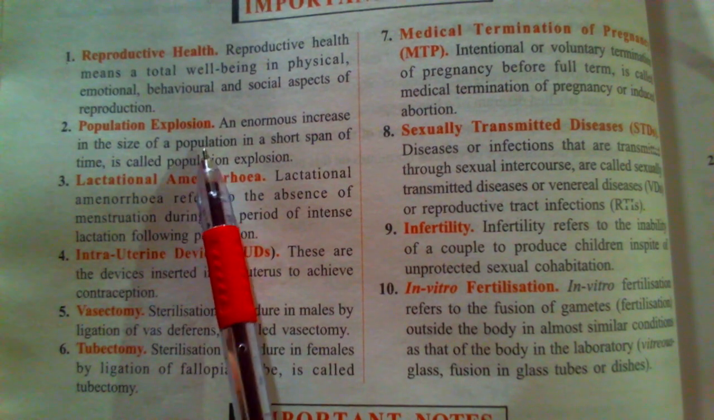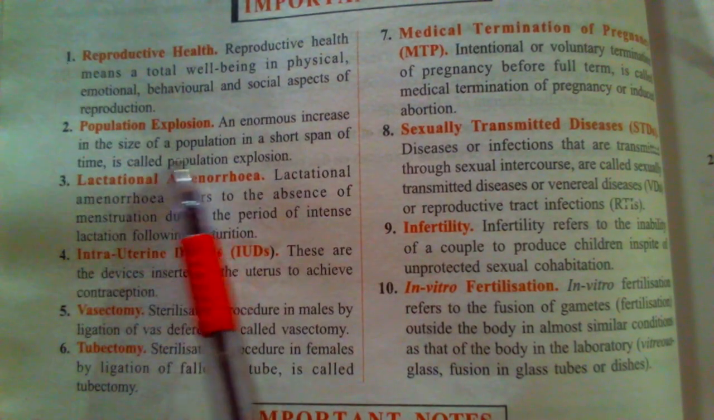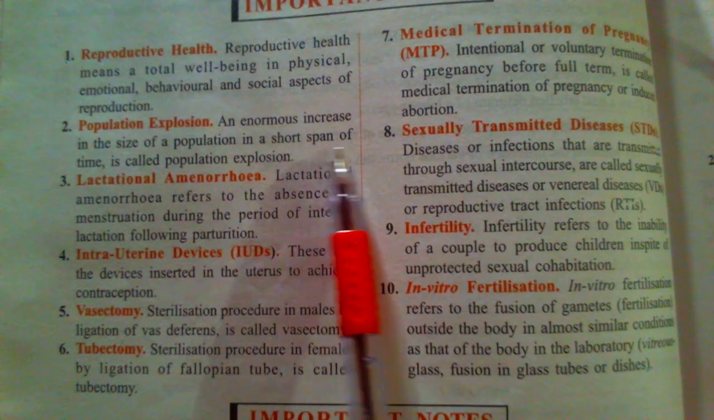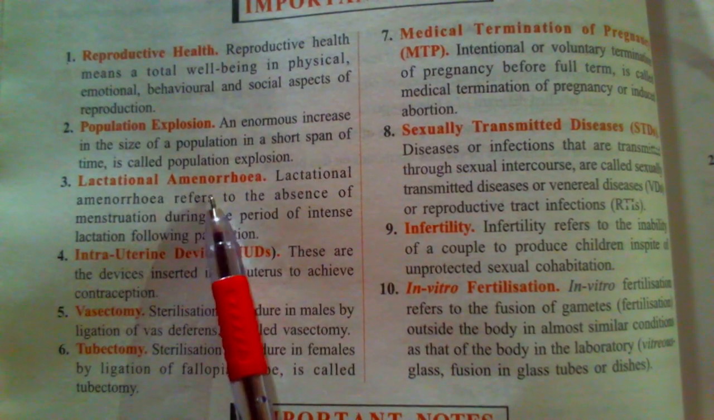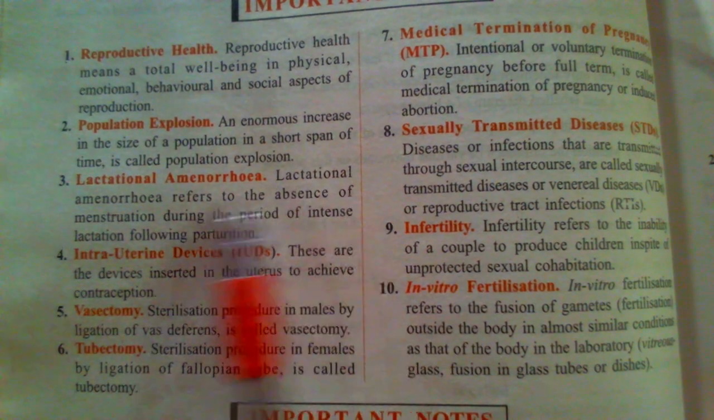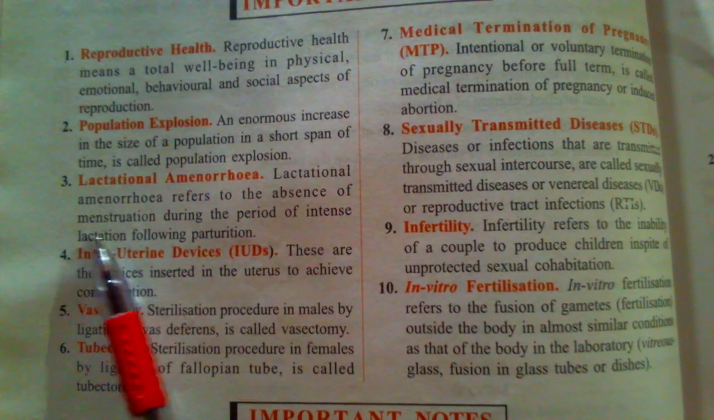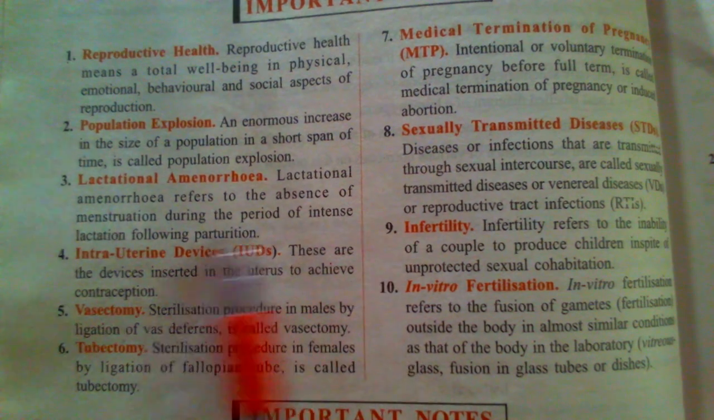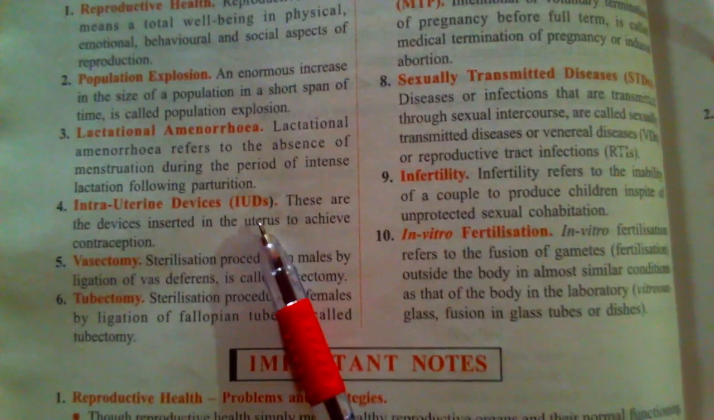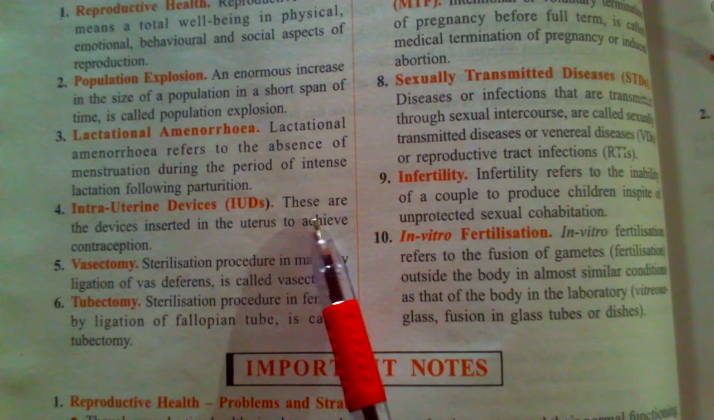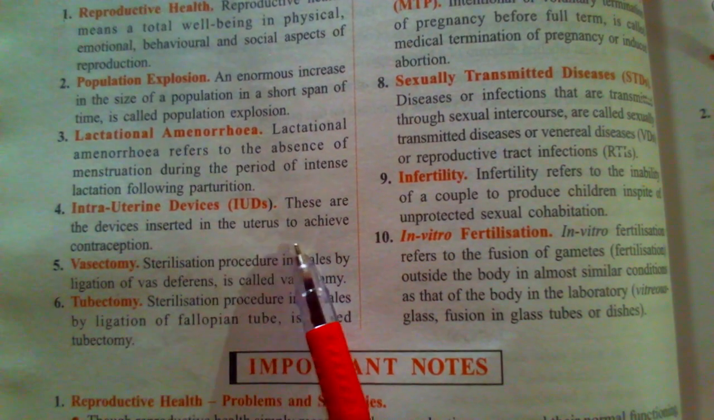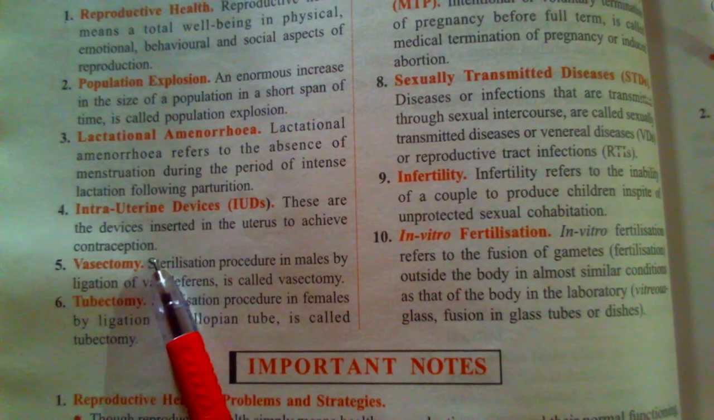Population explosion. An enormous increase in the size of a population in a short span of time is called population explosion. Lactational amenorrhea. Lactational amenorrhea refers to the absence of menstruation during the period of intense lactation following parturition. Intrauterine devices, IUDs. These are the devices inserted in the uterus to achieve contraception.